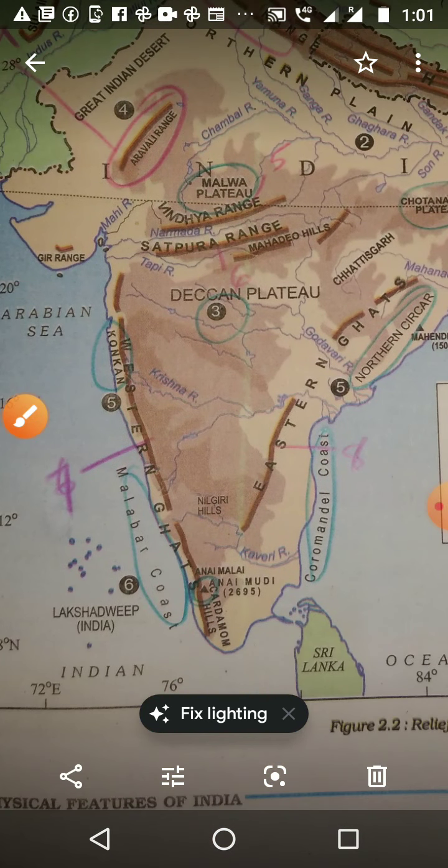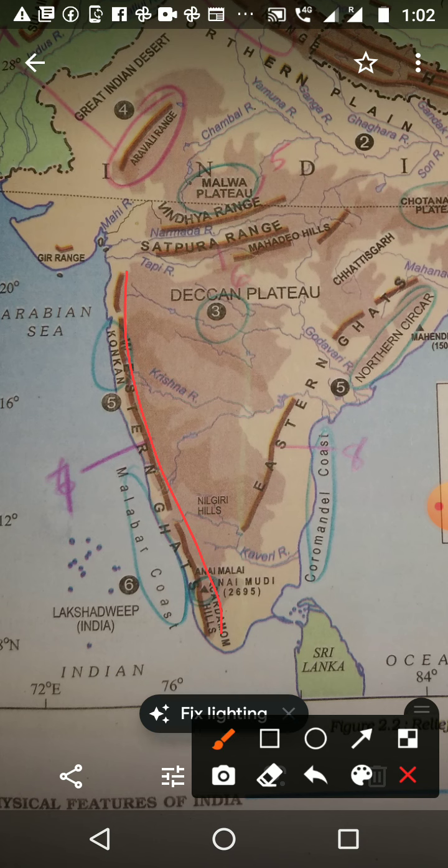Then the seventh one is Western Ghat, and the eighth one is Eastern Ghat. So when you get a question on any ranges, please draw a line like this and put the name, according to where it is.